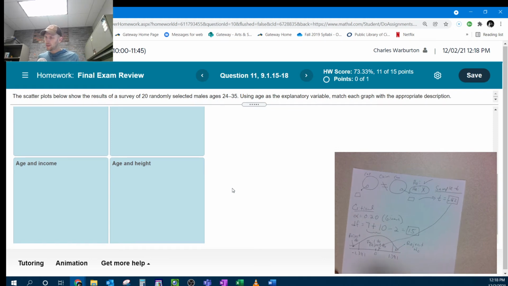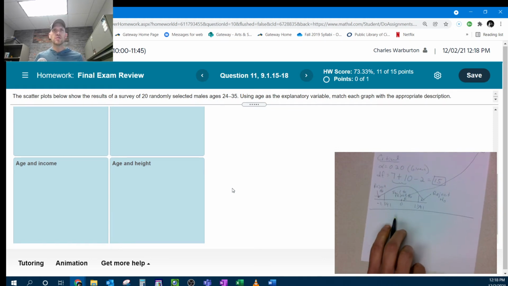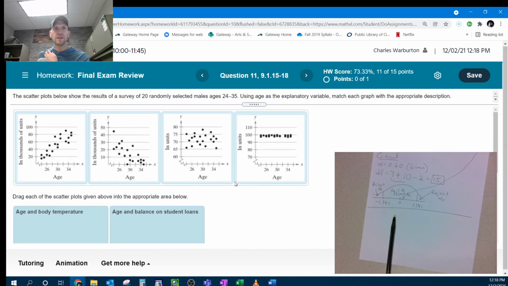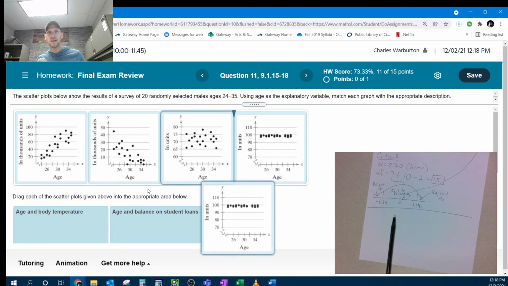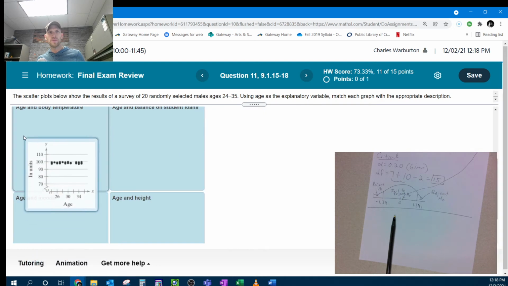All right, that's good for number 10. Let's see what's going on with number 11. We got to match up the scatter plots, age and body temperature. The age shouldn't affect the body temperature at all. The body temperature should just remain constant. So that's what's going on here.